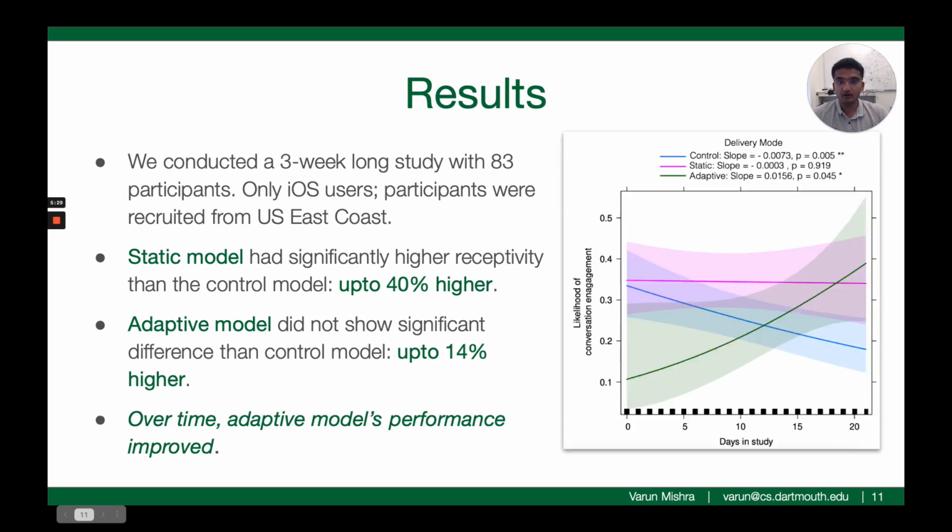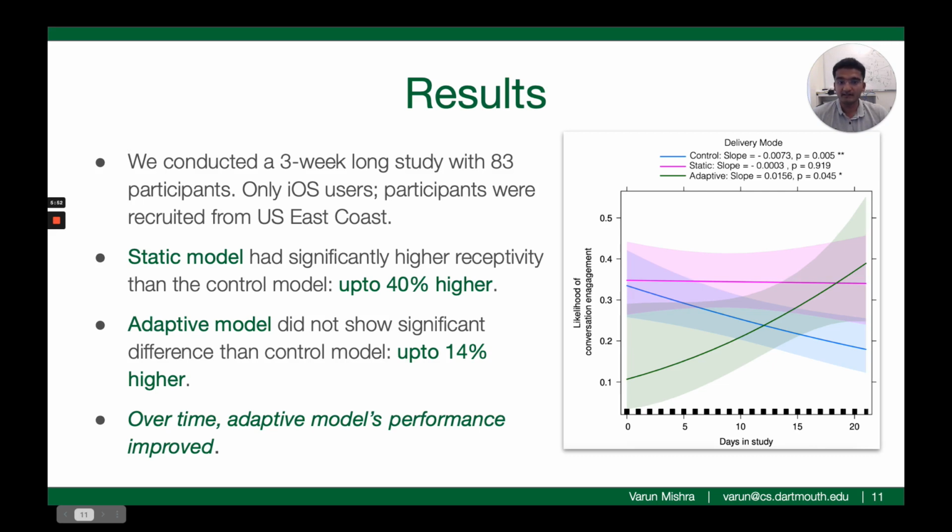Consider this plot of likelihood of conversation engagement and the day in the study. We noticed that the static model led to consistent engagement levels throughout the study duration. The control model, that is delivering prompts at random times, led to a significant decline in the likelihood of conversation engagement over the study duration. However, the adaptive model led to a significant improvement in conversation engagement over time.